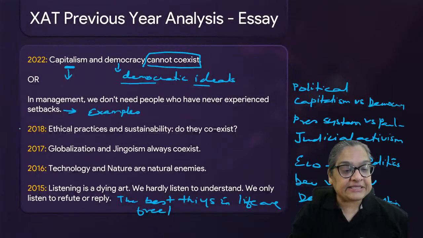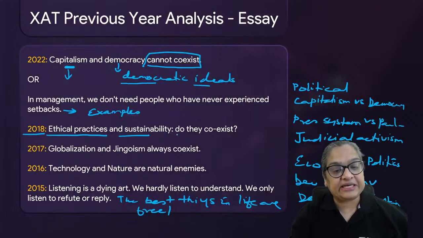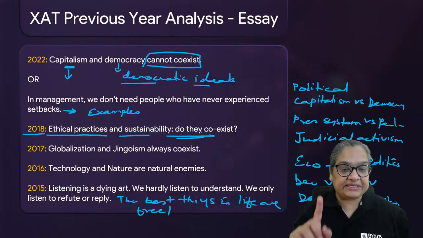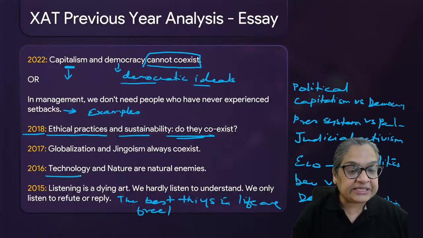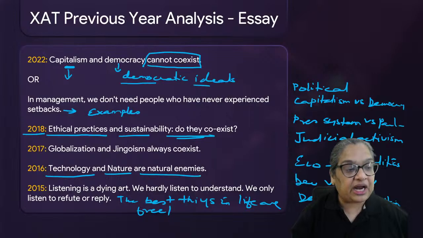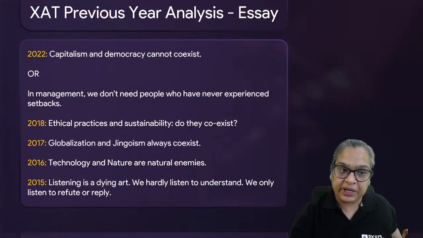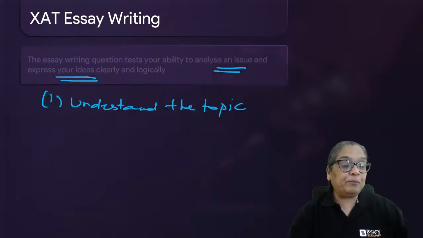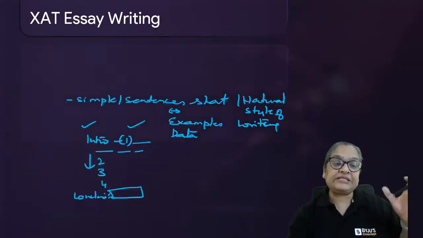Ethical practices and the 2018 topic, have a look. Ethical practices and sustainability, do they coexist? Technology and nature are natural enemies. Okay, these two topics. All right, restate the topic.